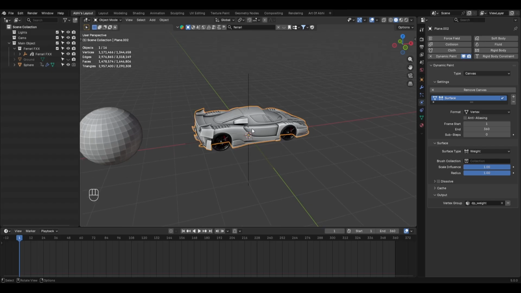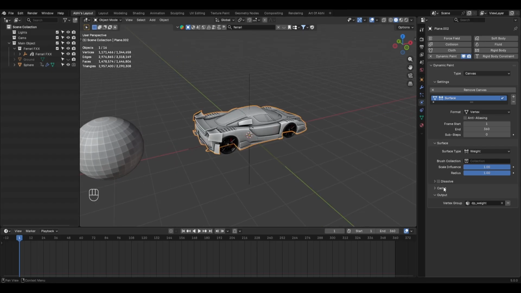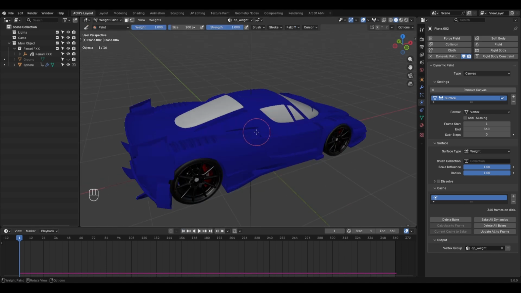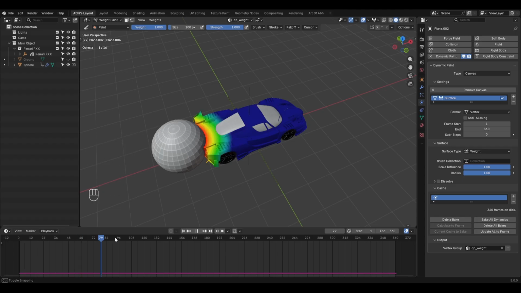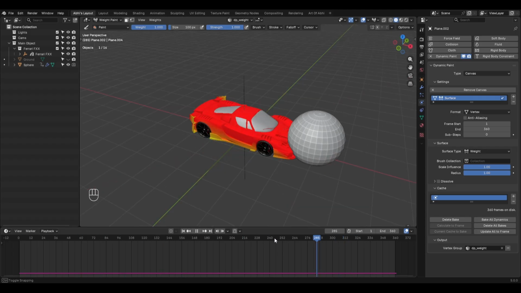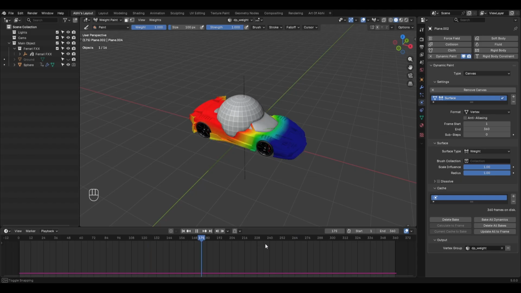Next, select the vehicle, go back to Physics Properties tab and click on Cache to expand it. Then click on Bake to bake the dynamic paint effect. It will take a few seconds to bake. Once it's done, go back to frame 1 and change the mode from object to wet paint mode. Now drag the timeline to preview the wet paint effect in the viewport, turning from blue into red, something like this, as you can see in the viewport.